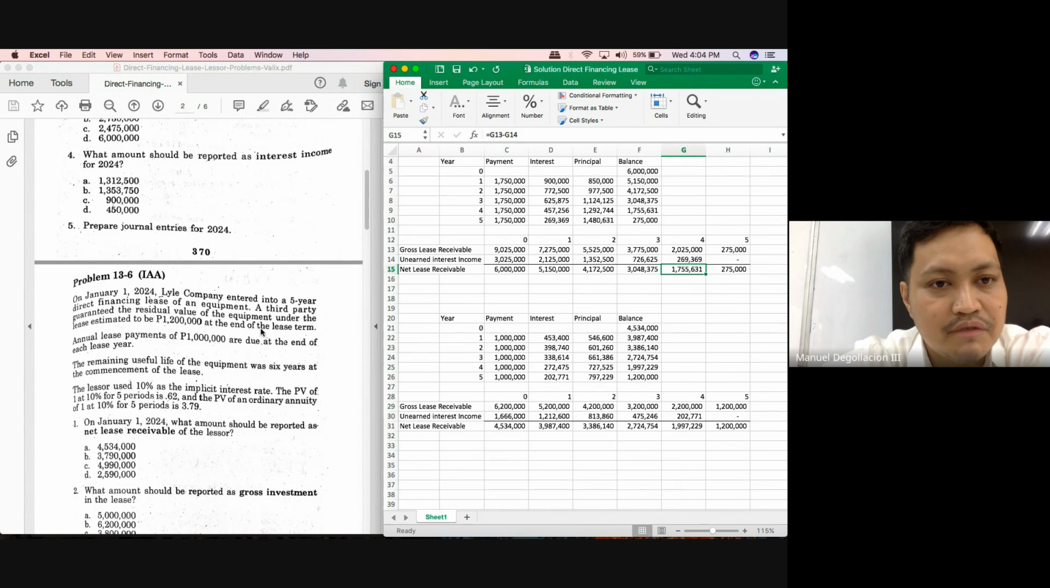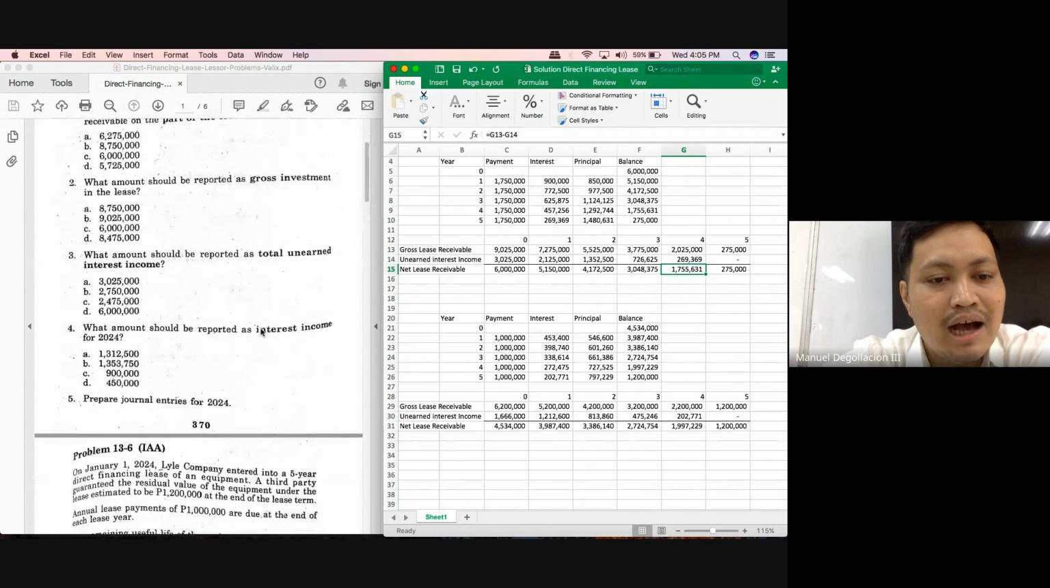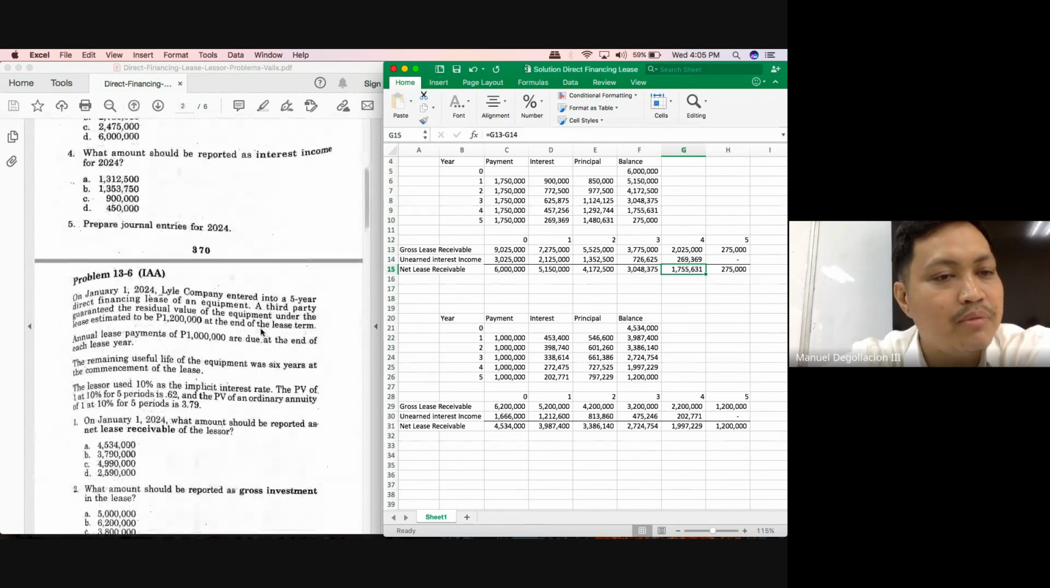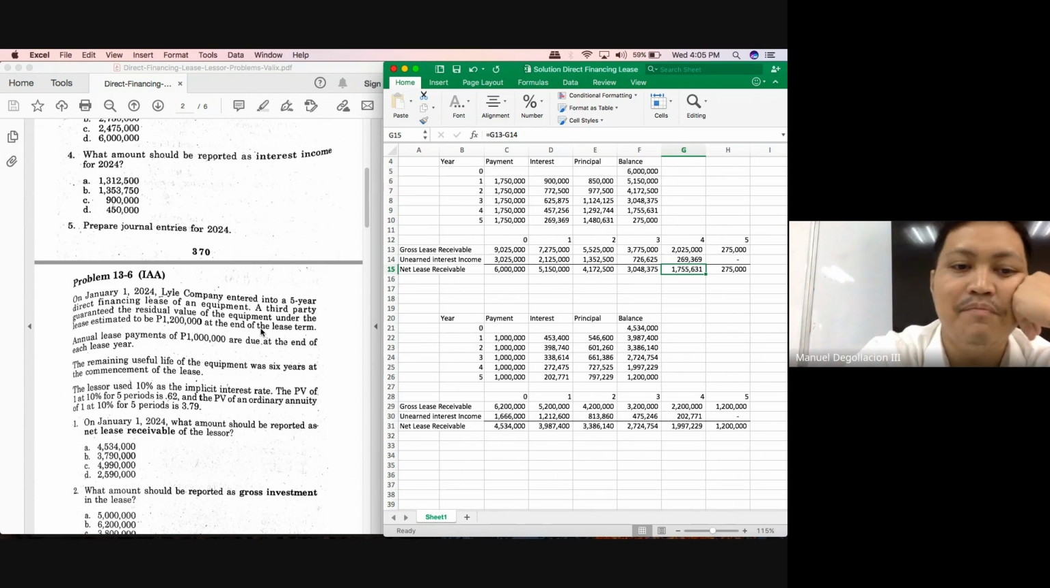Was it net lease receivable also, or net investment? Net lease receivable. How did we answer it in the previous problem? Simply the cost. Okay, but did we have the cost here? No. Okay, so basically, the implicit rate is the rate that would make the gross investment equal to the net investment, or the total receivable and the cost of the asset, or the fair value of the asset.